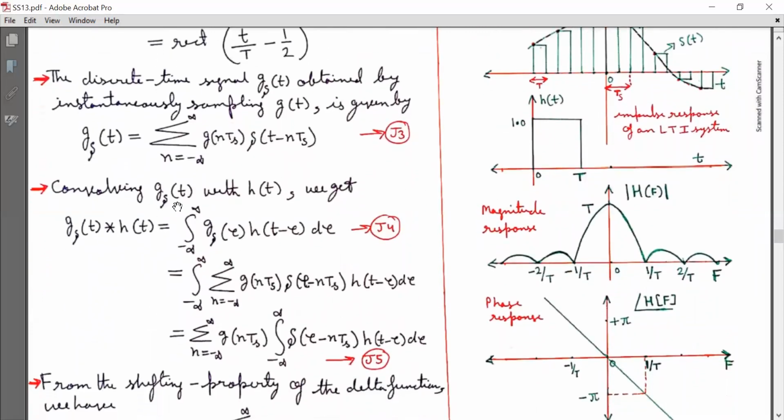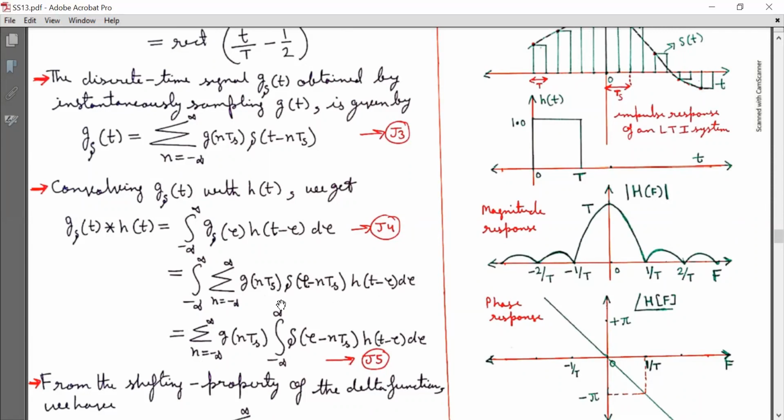Now convolving g_delta(t) with h(t), we get g_delta(t) linearly convolved with h(t) is equal to integration from minus infinity to infinity g_delta(tau) h(t minus tau) d tau. Let me denote this equation as J4. Now this is equal to integration from minus infinity to infinity summation n running from minus infinity to infinity g(nTs) delta(tau minus nTs) into h(t minus tau) d tau.